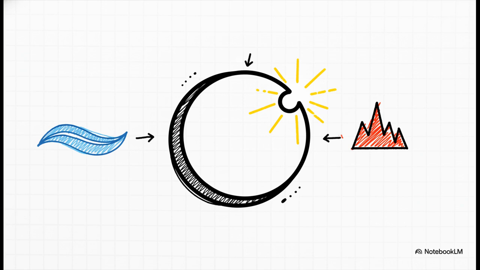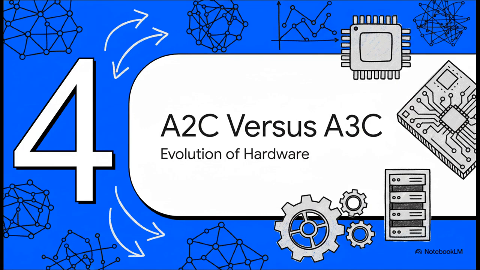If you crank it all the way up to a 1, you get pure Monte Carlo, unbiased but incredibly noisy. By 2026, the industry default is to set this dial to exactly 0.95. That specific setting magically hits the perfect bias variance sweet spot for most complex environments. Which brings us to part 4, A2C versus A3C.